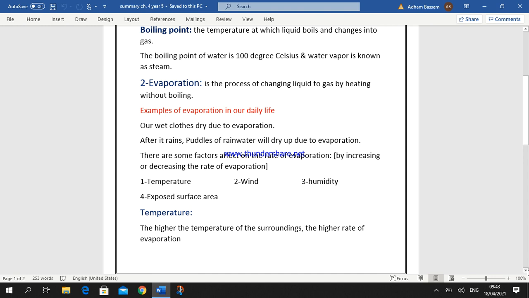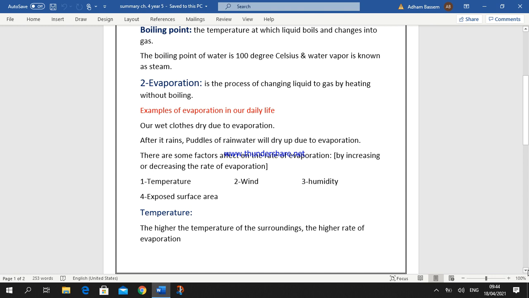Let's talk about the first factor, temperature. In hotter surroundings, water can gain more heat and evaporate faster. Evaporation takes place more quickly during the daytime than at night, as water is able to gain more heat energy coming from the sun when the sun is out. So, the general conclusion: the higher the temperature of the surroundings, the higher the rate of evaporation.